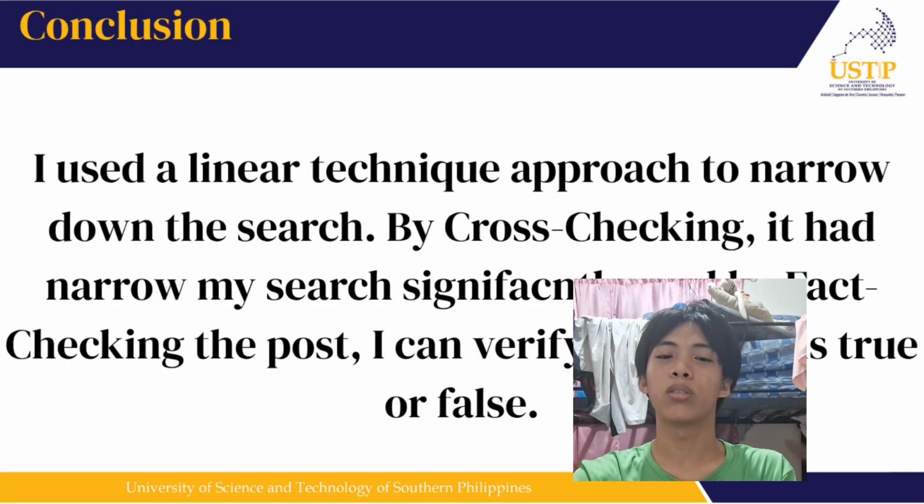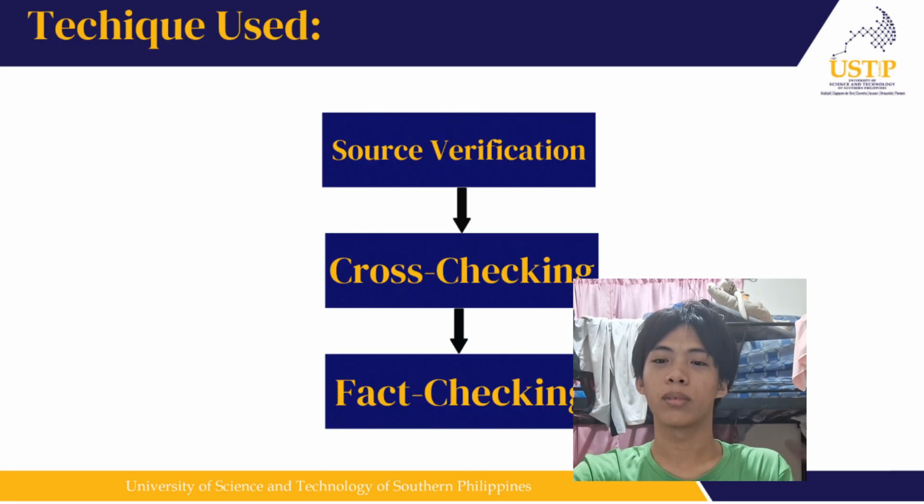So, in conclusion, I used a linear technique approach to narrow down the search. By cross-checking, it narrowed my search significantly, and by fact-checking the post, I can verify if it's true or false. Here, this right here is a clear explanation of how I did it. First, source verification. Second, cross-checking. And after that, fact-checking.